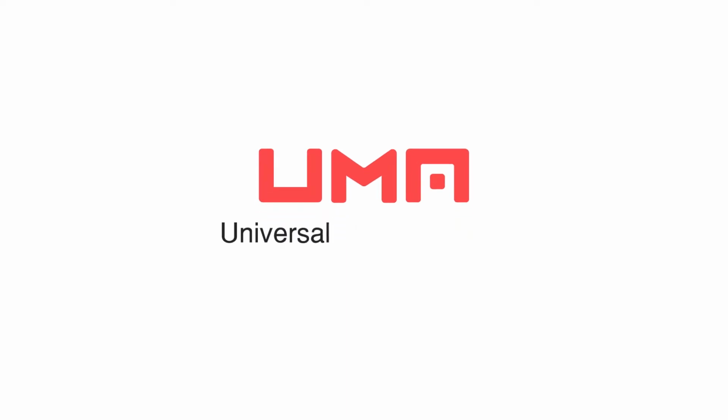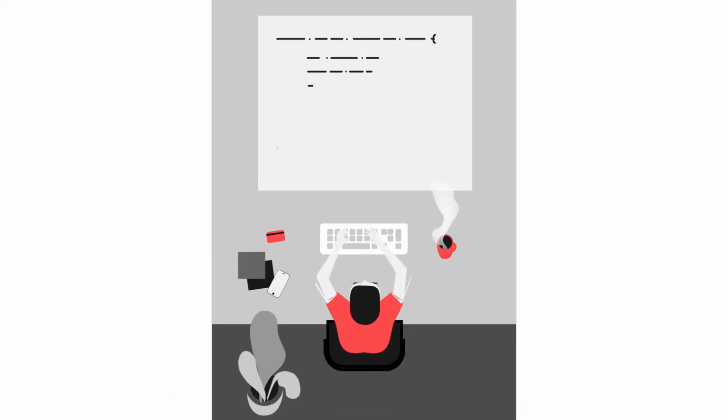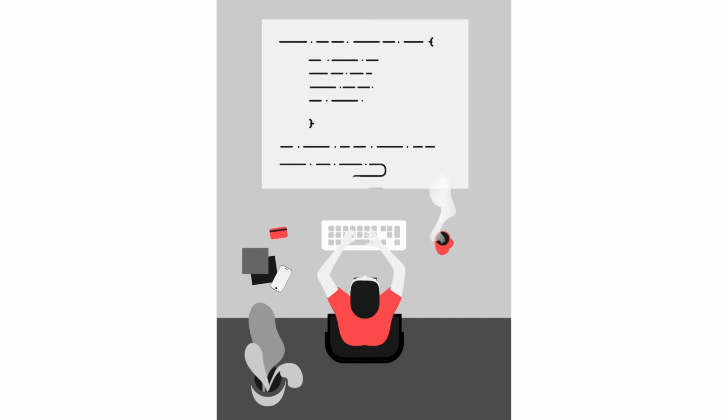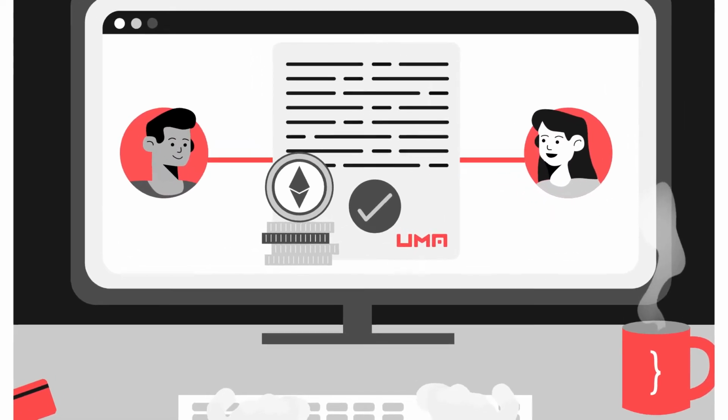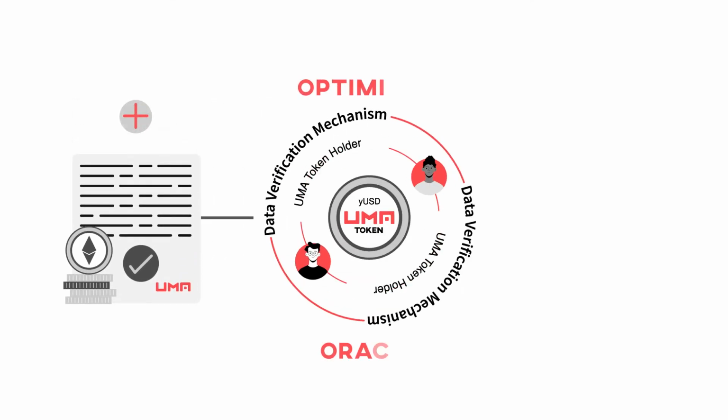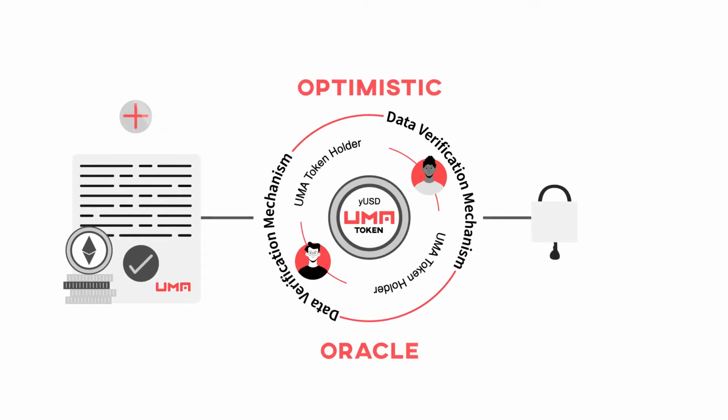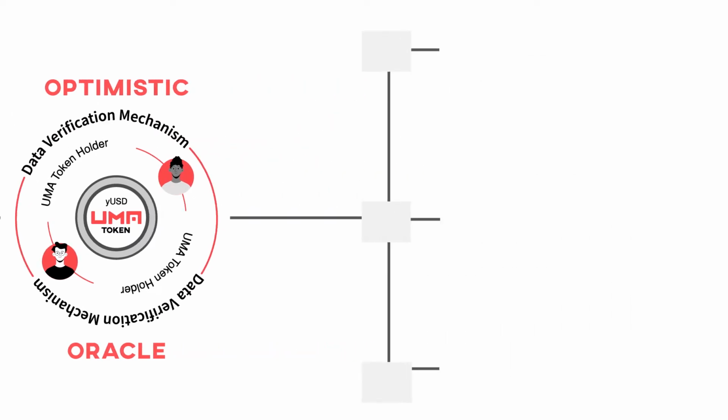Universal Market Access, or UMA, makes decentralized financial contracts easy to create and manage, allowing developers the ability to deploy efficient smart contracts on Ethereum. UMA allows anyone to create derivative contracts secured by our optimistic oracle.